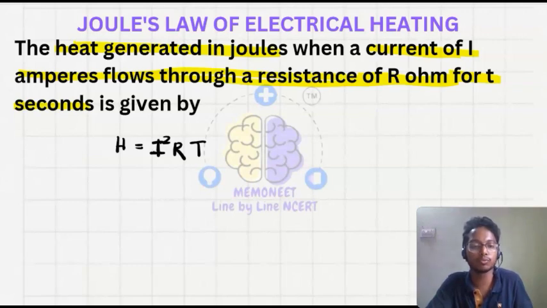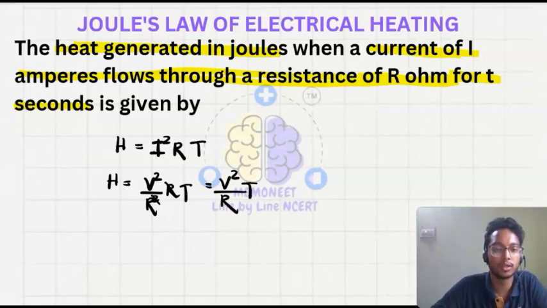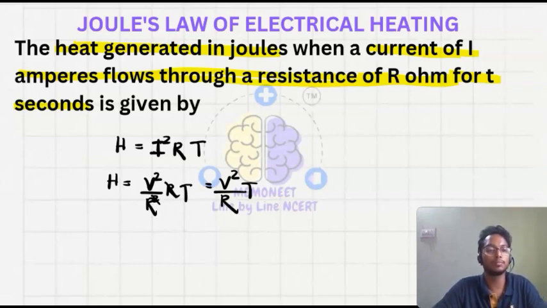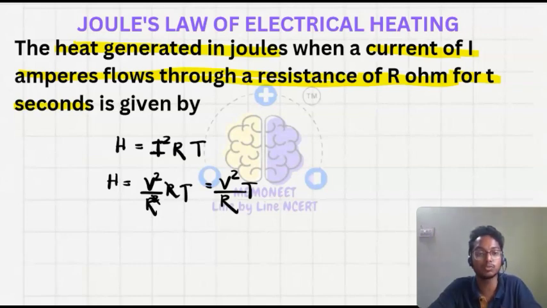We can also write, in place of I square, V square upon R square into R into T, so this cancels out. It is V square upon R into T. So what is Joule's law of electrical heating?